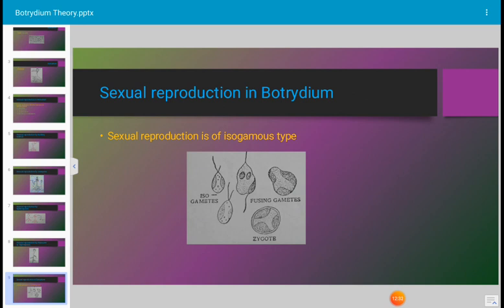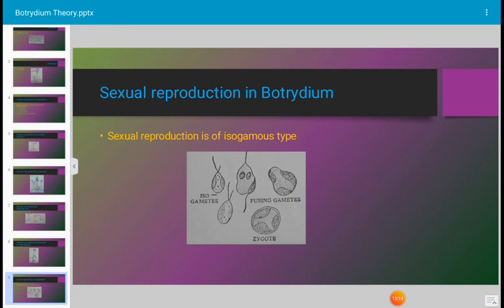Botrydium granulatum produces 40,000 gametes in its vesicle, in its aerial part. When the plants are flooded with water, that is the favorable environment for that. Botrydium is homothallic because it produces male and female gametes in the same thallus. Heterothallism is also reported, which means male gametes are produced on one plant and female gametes on a different plant. Heterothallism means dioecious condition.